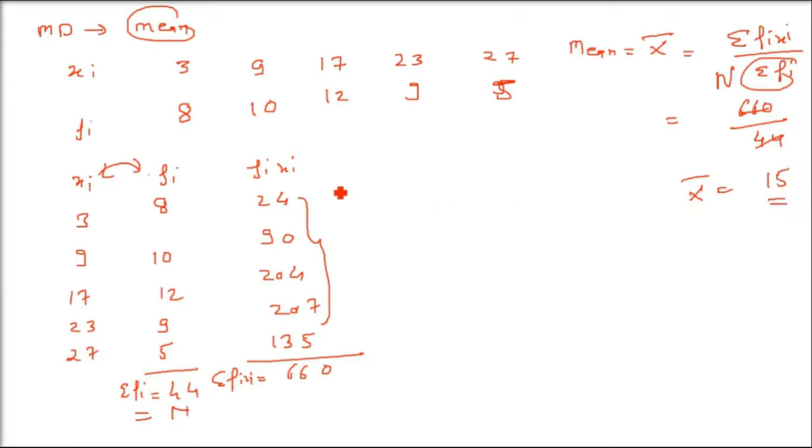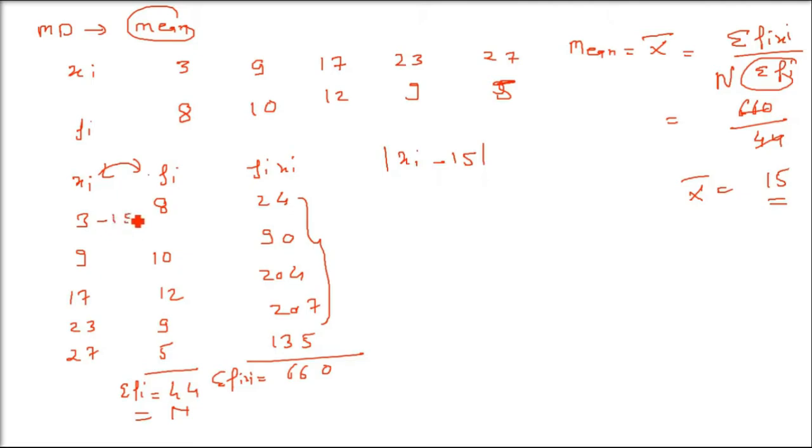Coming to mean deviation now. First of all, what did I tell you? Take all the numbers and subtract the median or mean, and then take the modulus, the absolute value. So this 15 has come from where? Because we have found the mean.